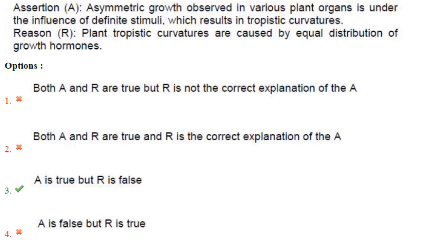So plant tropistic curvatures are caused by equal distribution of growth hormones. It is not equal distribution, it is unequal distribution, because I already told you the shaded portion contains more auxin and grows longer, whereas the unshaded portion doesn't contain much auxin. And this more auxin causes the stem to grow towards light. So A is true but R is false.